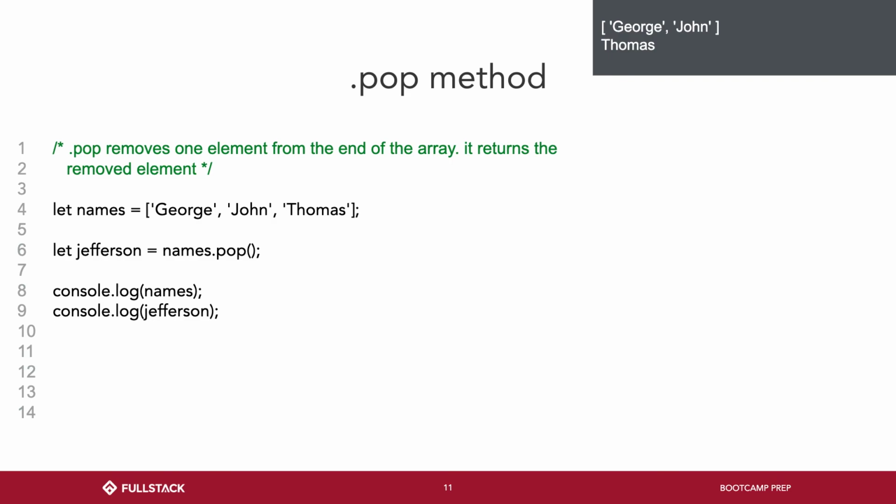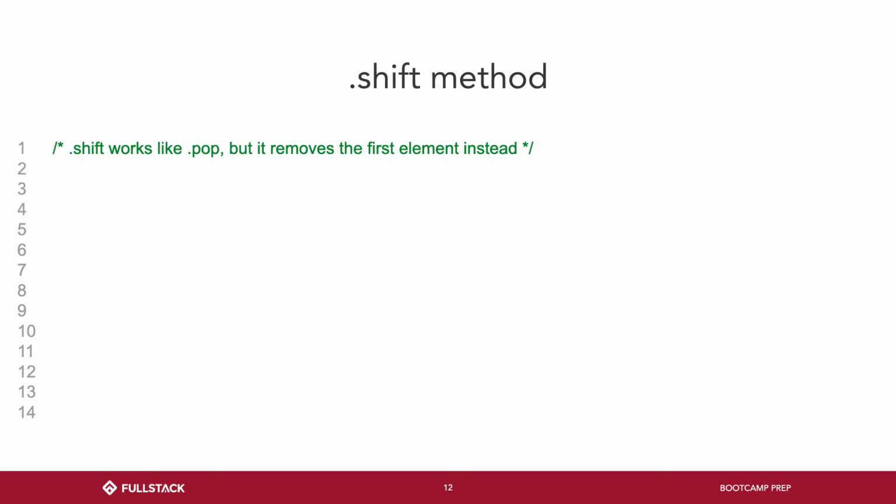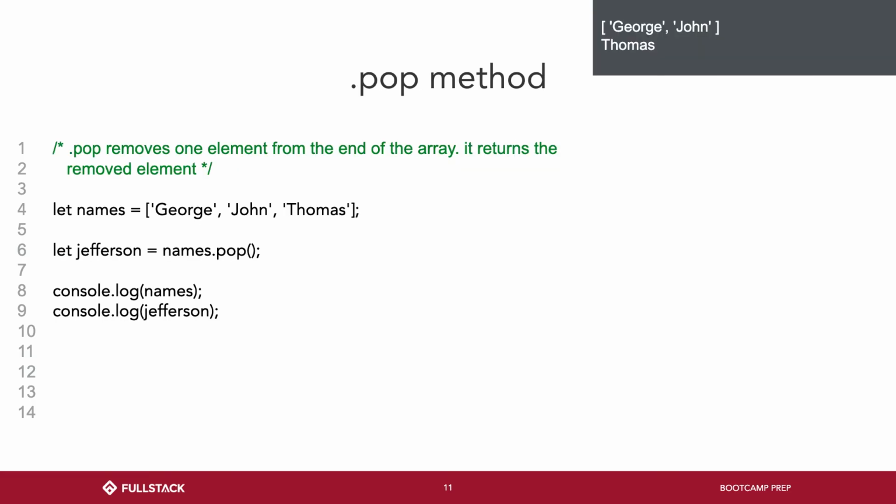Just that you kept using names. Oh, my bad. Sorry. Let names equal George, John, and Thomas. An array with 3 strings inside of it, okay? Then we're declaring a new variable, Jefferson, and we're setting it equal to names.pop.